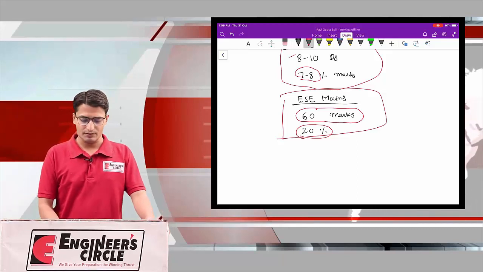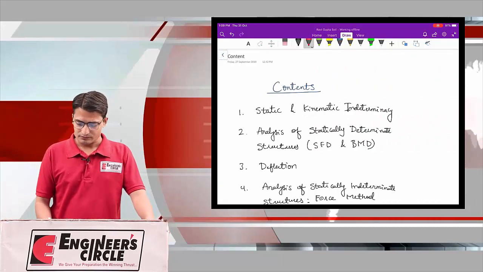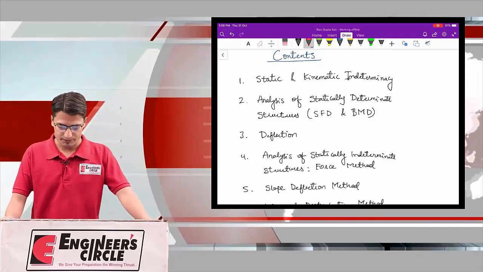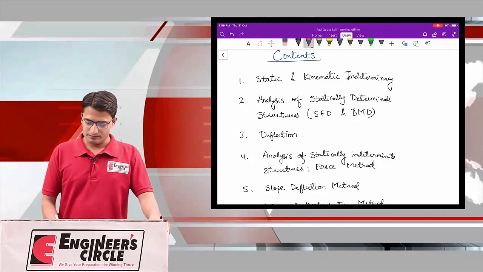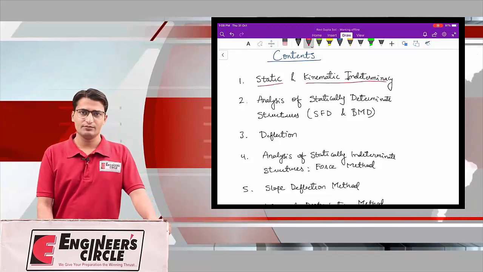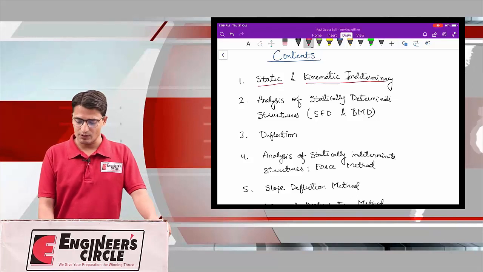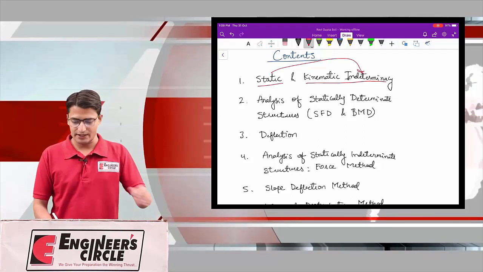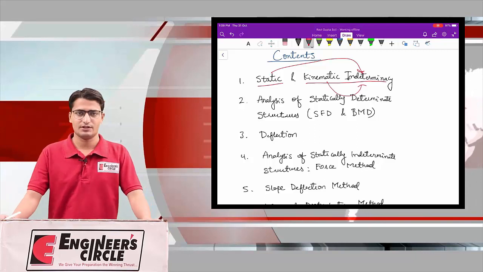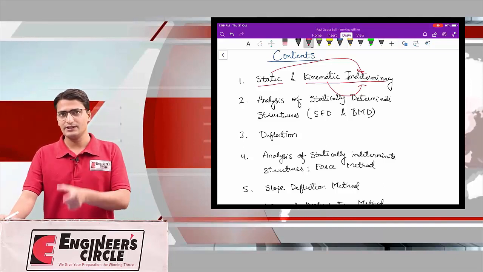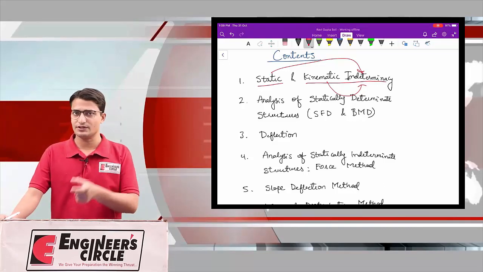Now we will discuss the contents, that is, all the things we have to study in this topic. First of all, we will study static and kinematic indeterminacy. In this chapter we will study two things: static indeterminacy and kinematic indeterminacy. So what is a determinate structure, what is an indeterminate structure, and exactly what is a statically indeterminate and statically determinate structure.